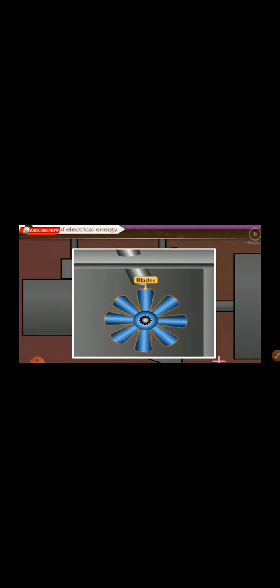Such large generators are used in commercial power generation plants. A turbine is used to rotate the magnet in the generator. A turbine has blades. When a high-pressure jet of flowing liquid or gas is directed on the blades, the turbine rotates because of the kinetic energy of the flow. This turbine is connected to the electric generator. Thus, the magnet in the electric generator starts rotating and electrical energy is produced.